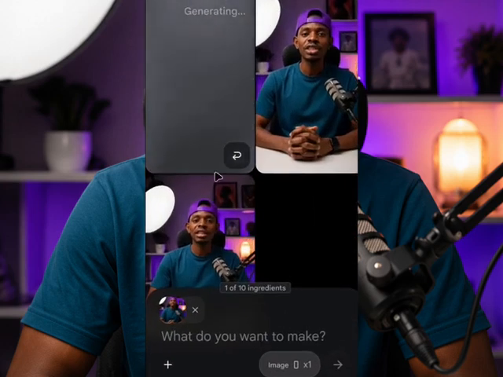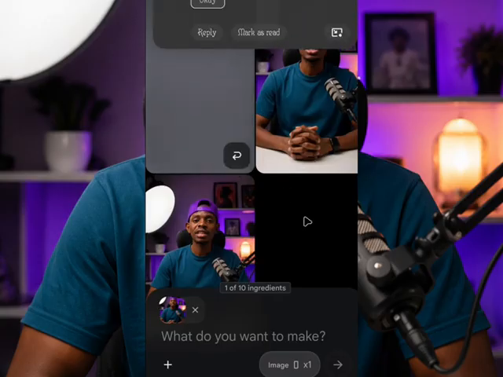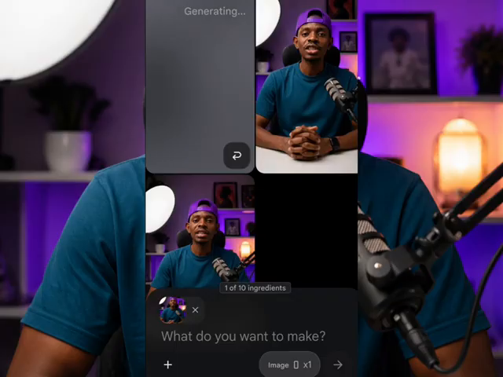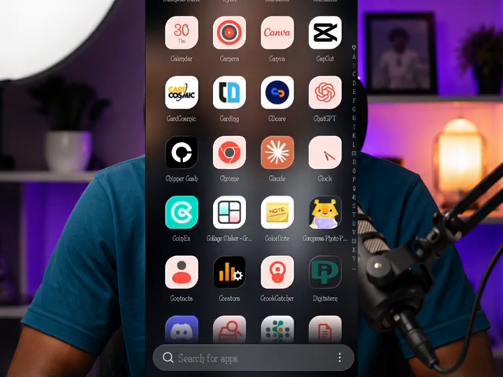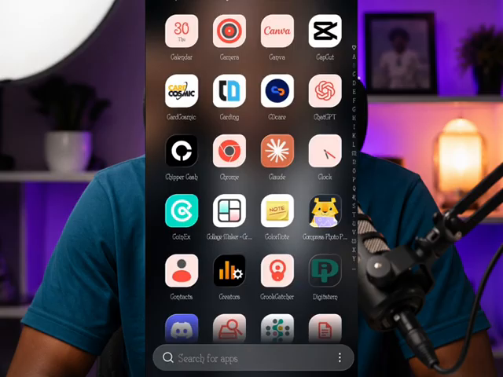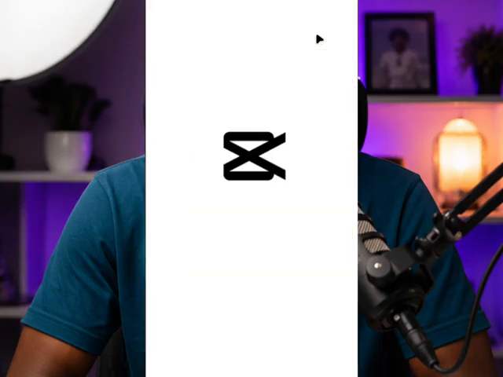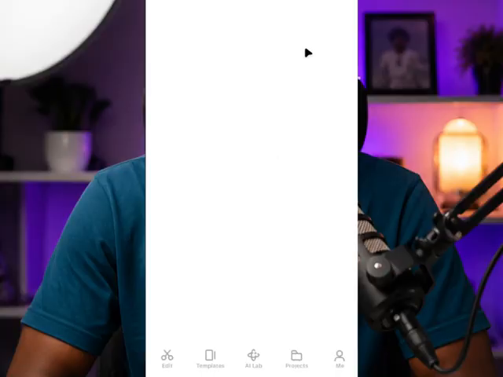So let's allow this one to generate. And after I generate all the things, I'm going to take it to CapCut, where I'll show you guys how you can add it together. So after you have successfully generated all your video scenes, the next thing you are going to do is to head over to CapCut. Let's open CapCut. Now we head over to CapCut.